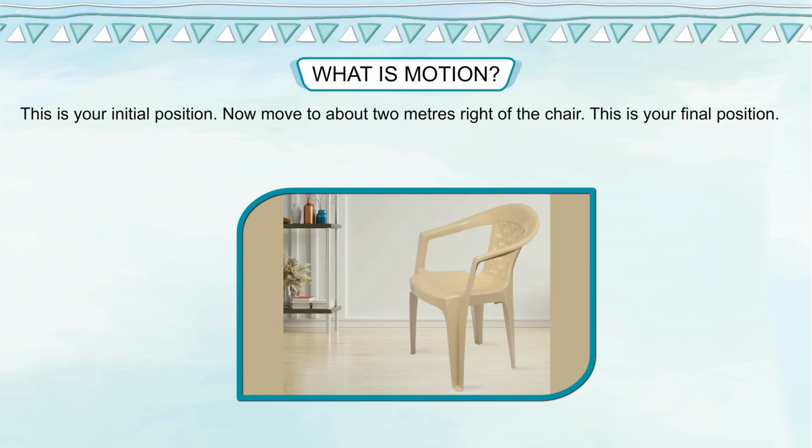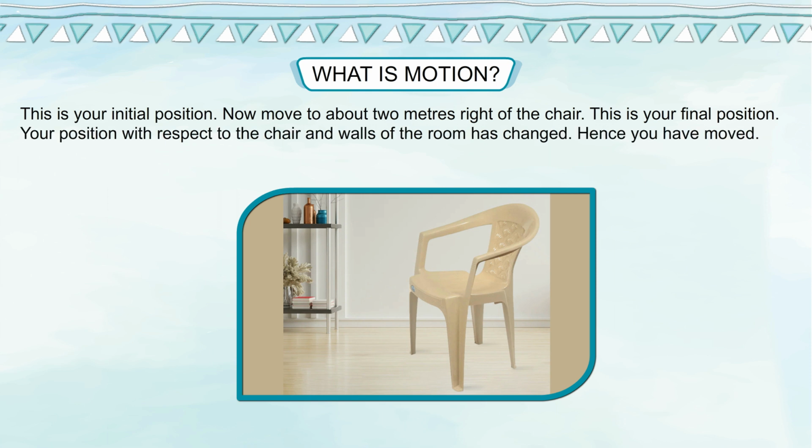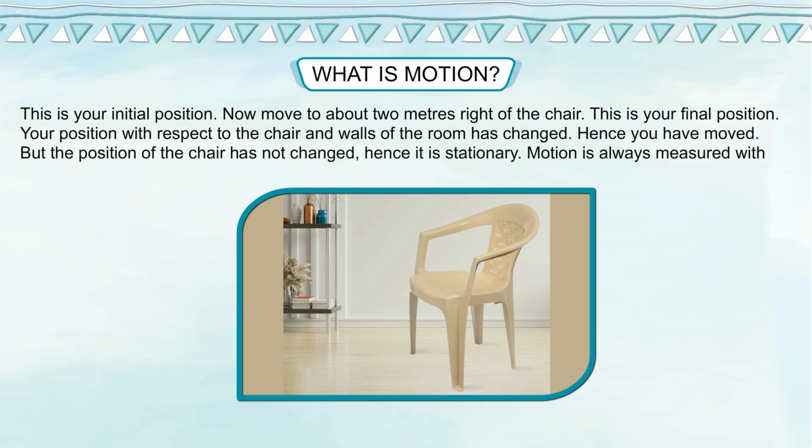Now move about 2 meters right of the chair. This is your final position. Your position with respect to the chair and walls of the room has changed. Hence, you have moved, but the position of the chair has not changed. Hence, it is stationary. Motion is always measured with reference to a stationary point.